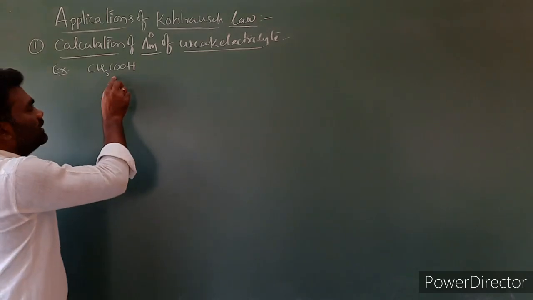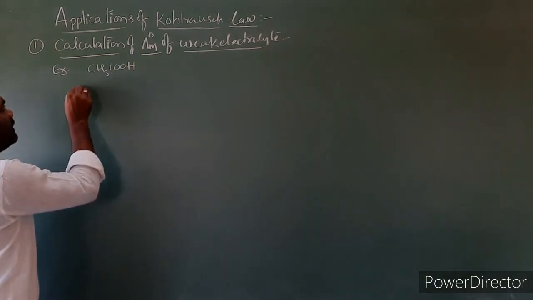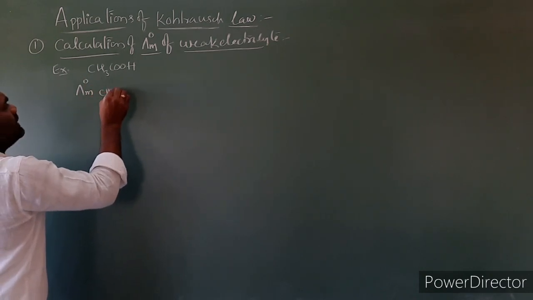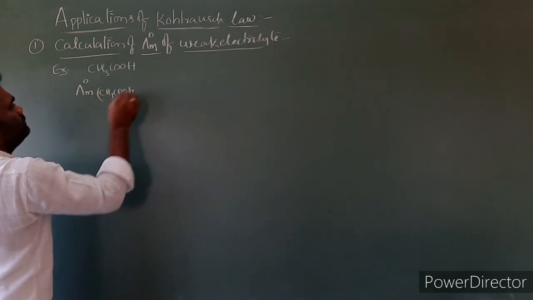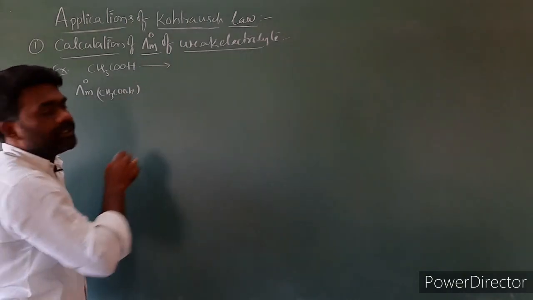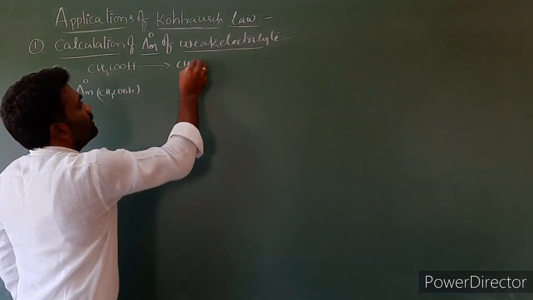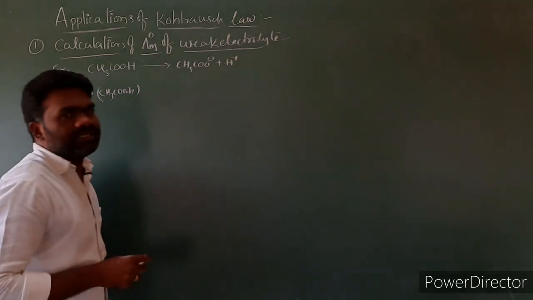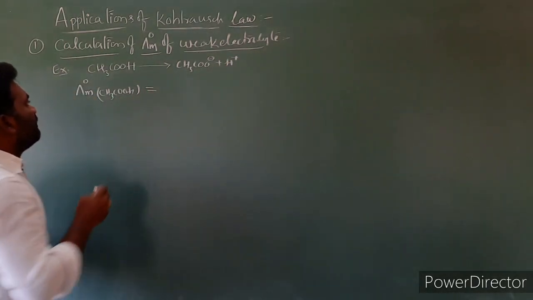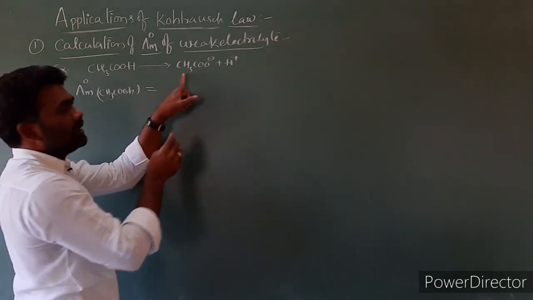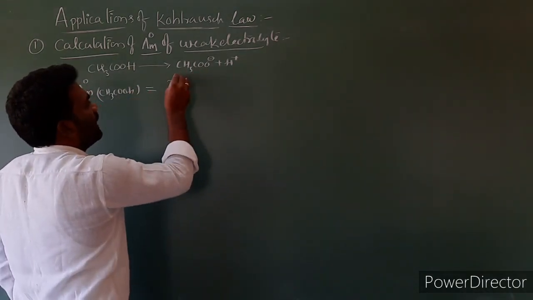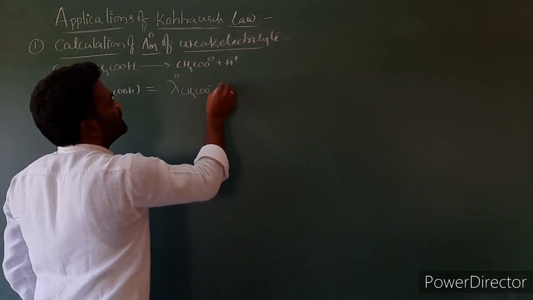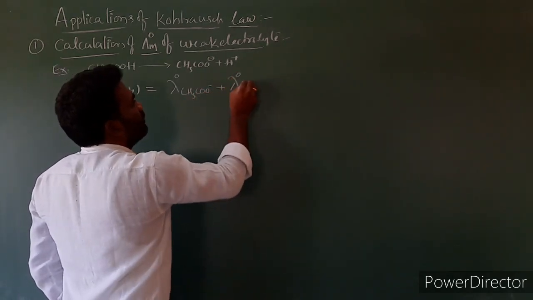First we can write a representation of limiting molar conductivity for this acetic acid. Lambda m naught CH3COOH. This will be dissociated into CH3COO- plus H+, isn't it? So lambda m naught CH3COOH is equal to lambda naught CH3COO- plus lambda naught H+.